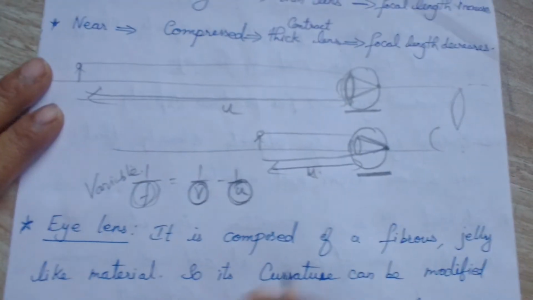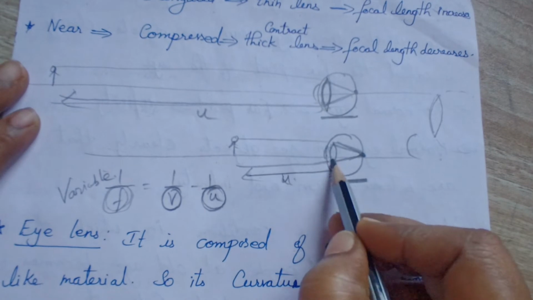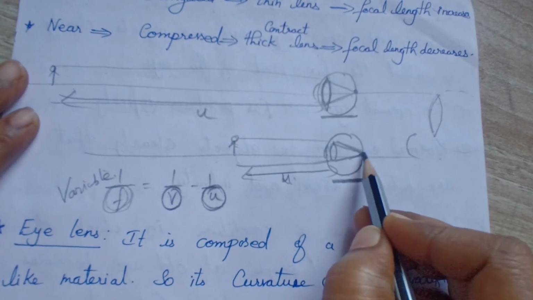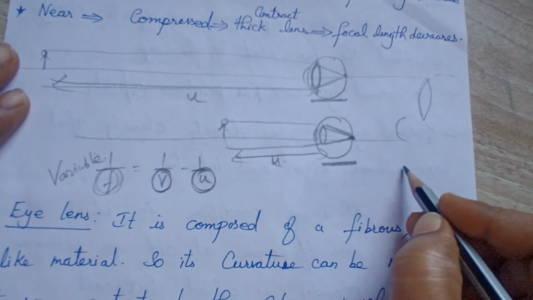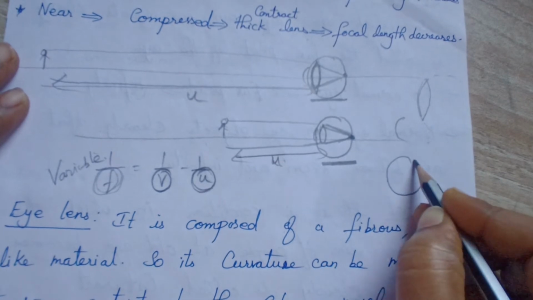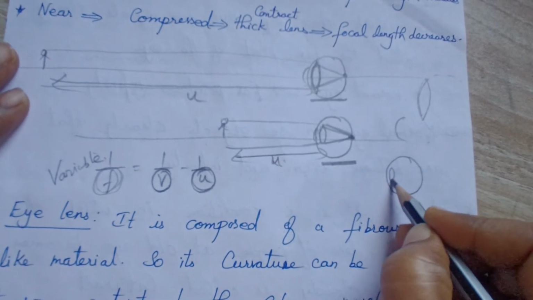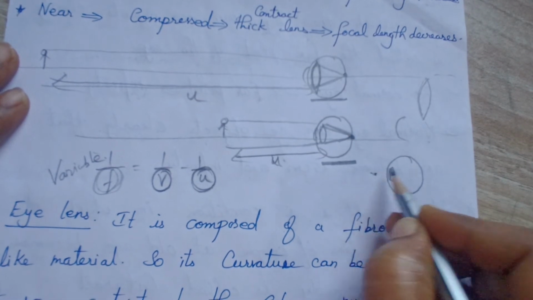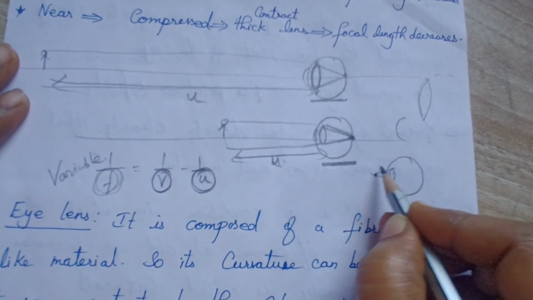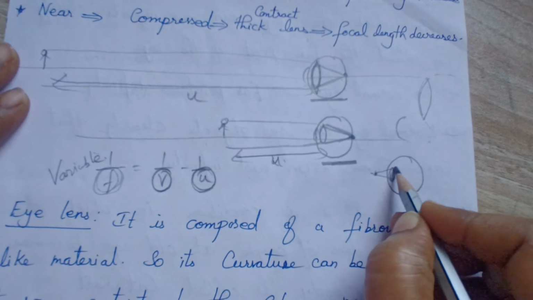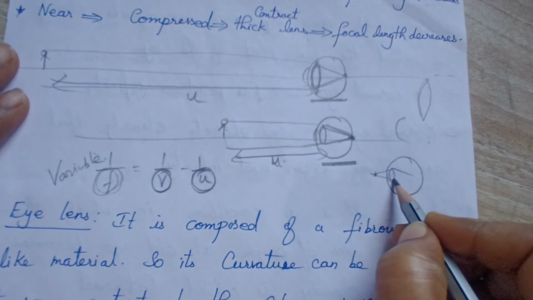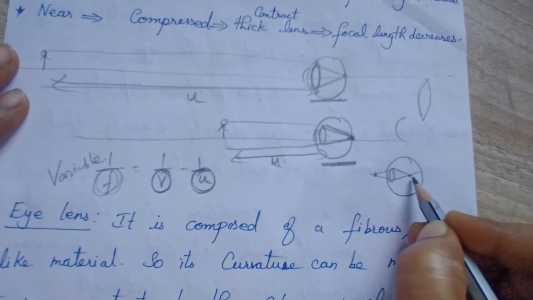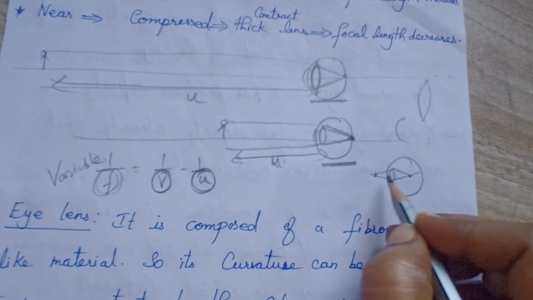If the object is here, the lens is able to compress and you can get the focus here, but only to some extent can it be compressed. If the object is kept very close, you will get the focus point at a different place, and you will not get a clear image; it will be blurred.